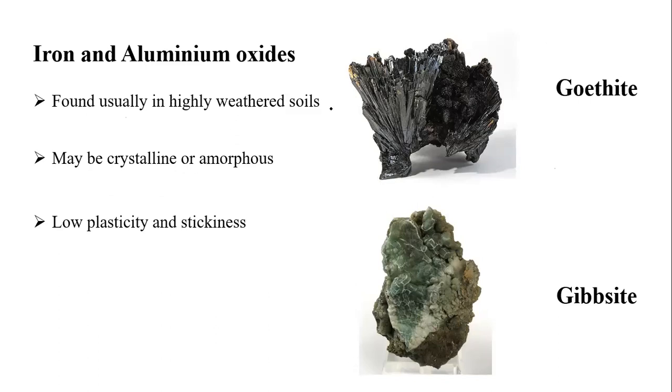So it may be crystalline or amorphous. These iron elements may be crystalline, or sometimes they may be amorphous. They will have low plasticity and stickiness. You will read in physics, students, what is plasticity and stickiness, the Atterberg limits, etc. You will go into detail about all those things. So these are the examples for iron and aluminum oxides: goethite and gibbsite are the best examples for iron and aluminum oxides.